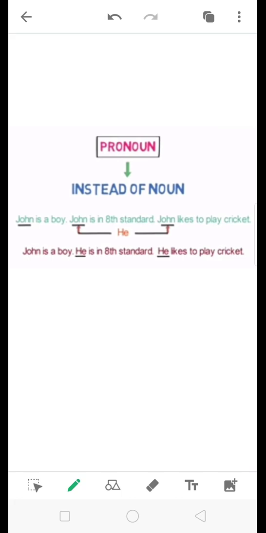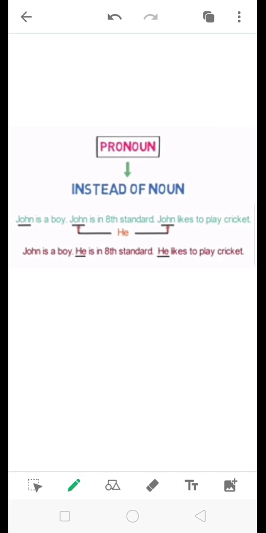Pronoun is a word used instead of a noun. John is a boy. John is in 8th standard. John likes to play cricket. We have used the word John 3 times, which has made the sentence very hard to read. Instead of using the noun the second or third time, we can use the pronoun he.